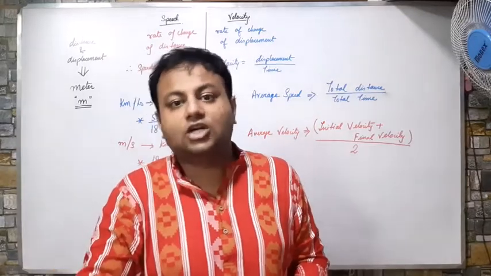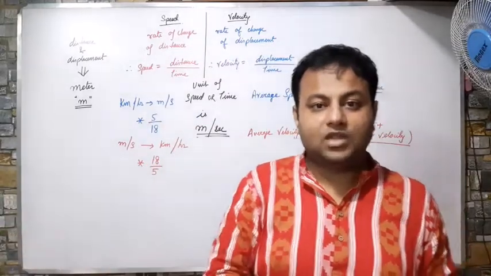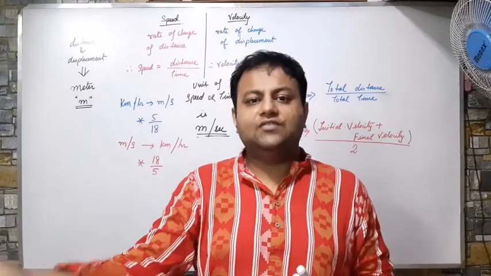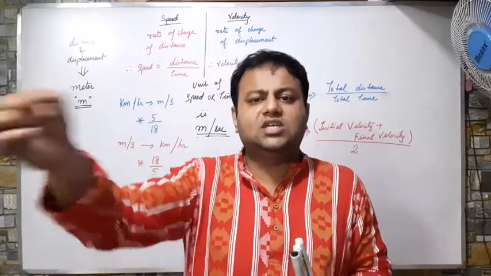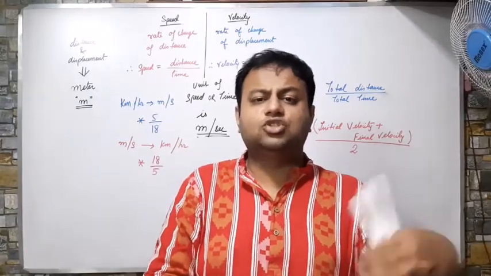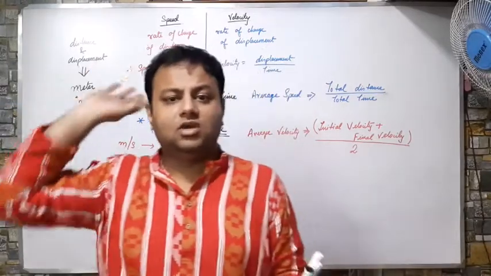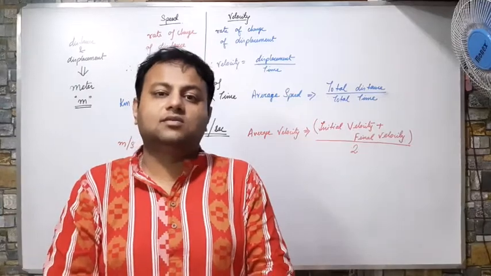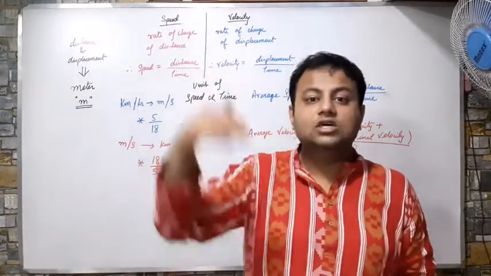When you start your bike or scooty, you will see that the Apache will reach the speed from 0 to 60 within 2 to 3 seconds. They will change two gears, and within 3 seconds the bike will reach from 0 to 60.